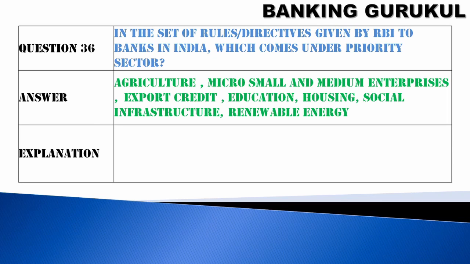Question number 36. In the set of rules and directives given by RBI to banks in India, which comes under priority sector? Agriculture, micro, small and medium enterprises, export credit, education, housing, social infrastructure, renewable energy will be considered as priority sector loans.